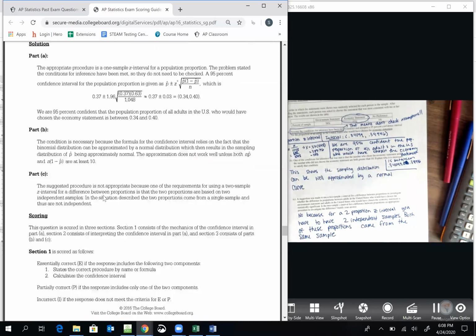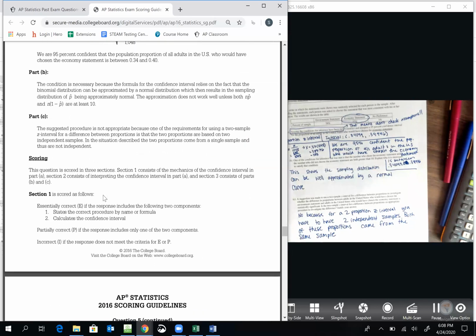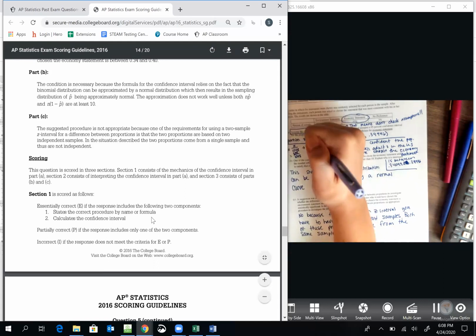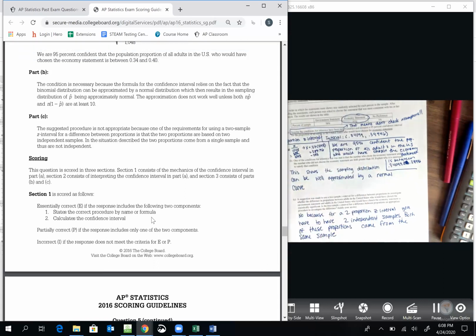So let's check what they said here. Section 1 consists of the mechanics of the confidence interval in part A. So essentially correct if you state the correct procedure by name or formula. I did it by name, but you could have done it by formula.